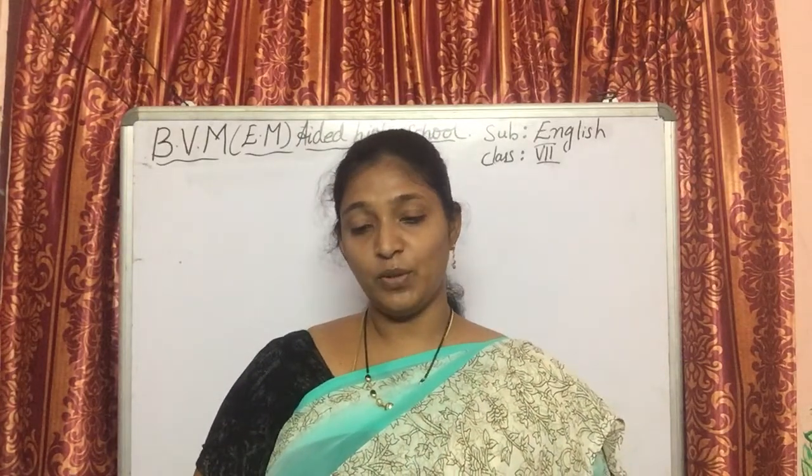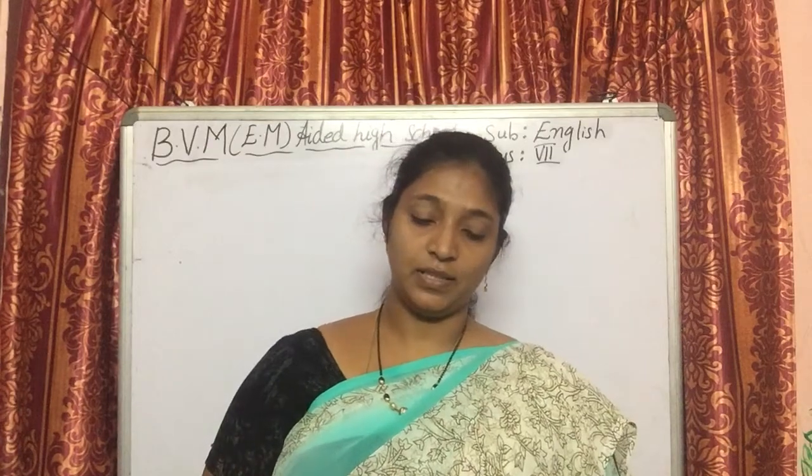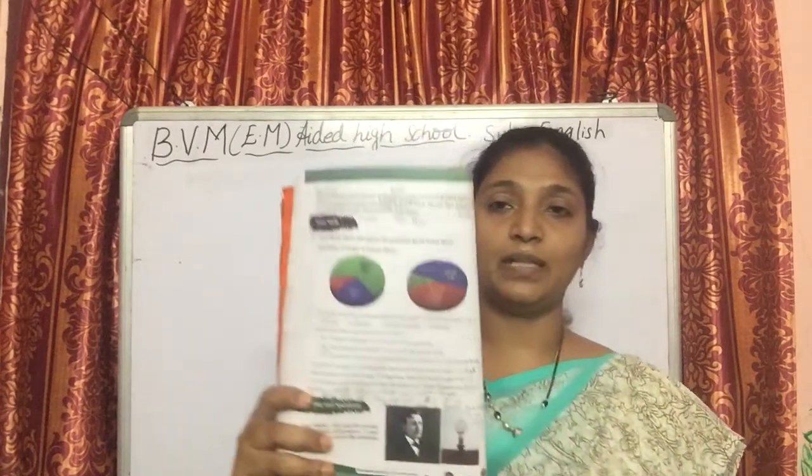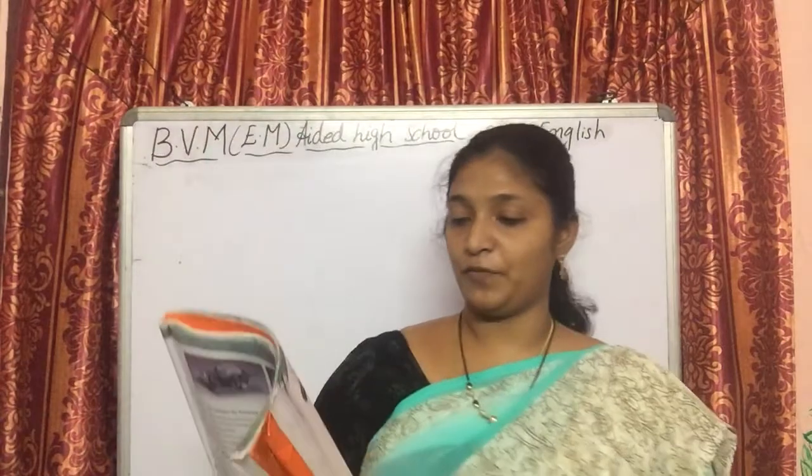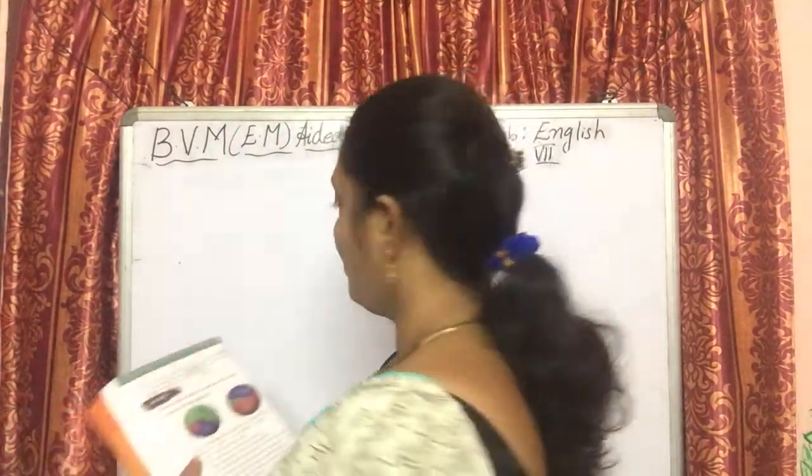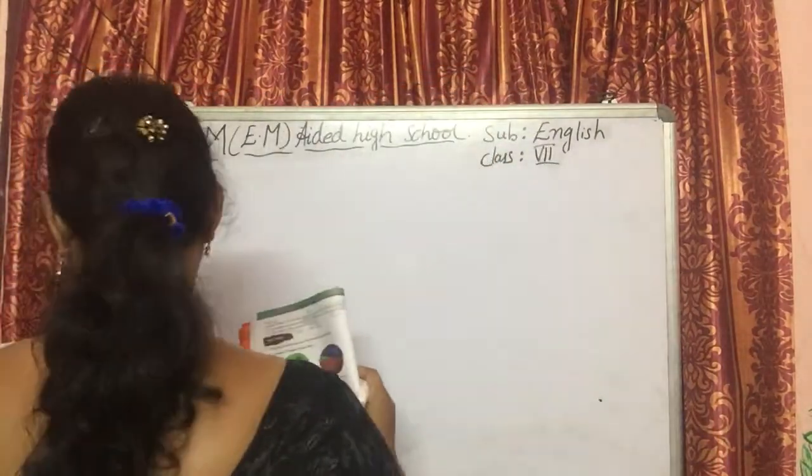Now I'm going to the study skills part. Okay, now let's see the study skills part. Here there is a pie chart for you. Now we all know what pie charts are, no?